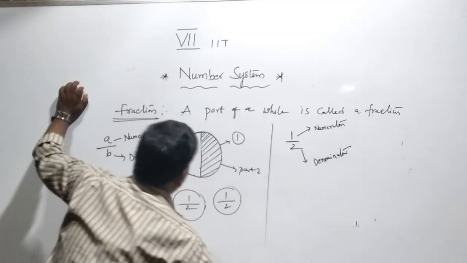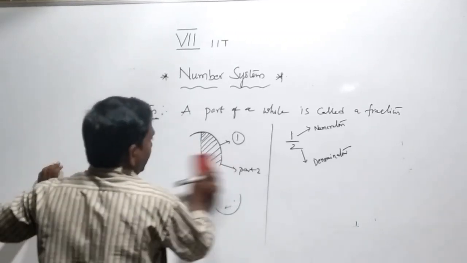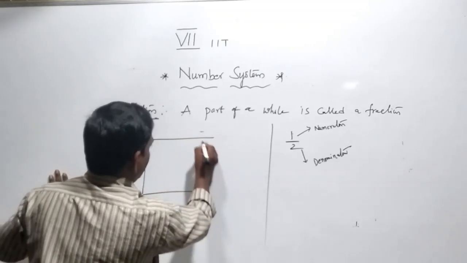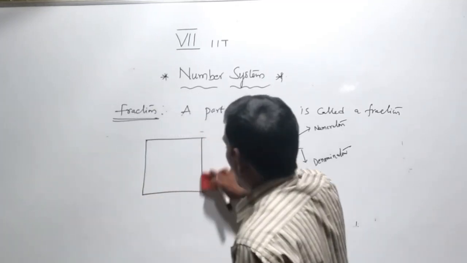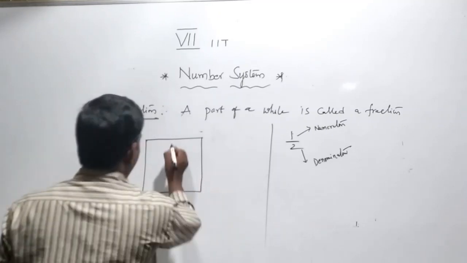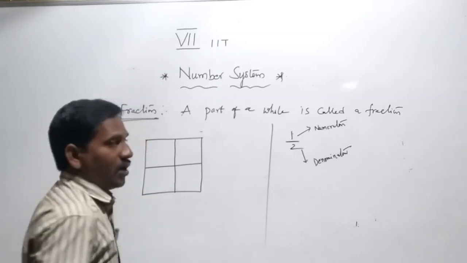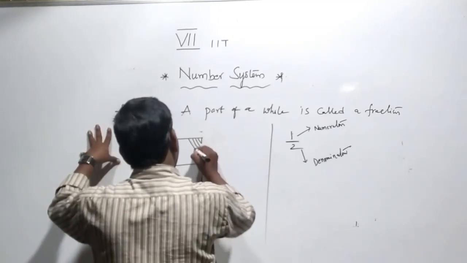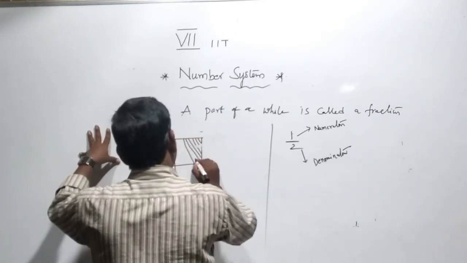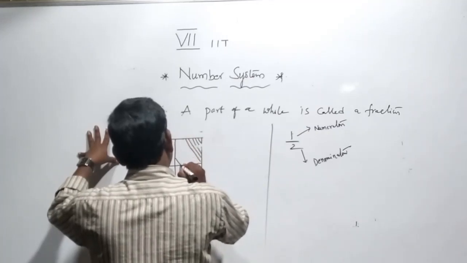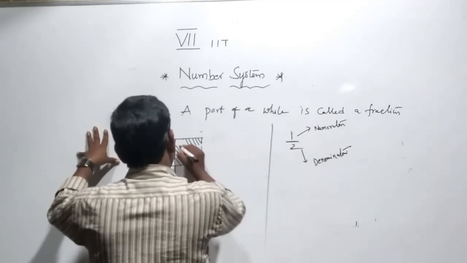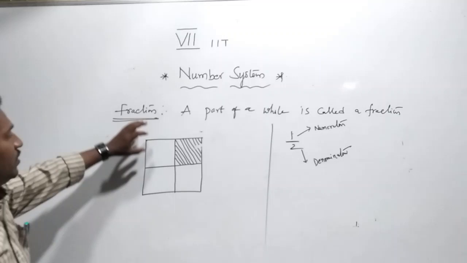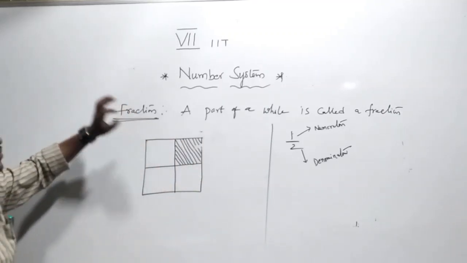And for another example, take a square. The square is divided into four parts, and out of the four parts, only one part is shaded.